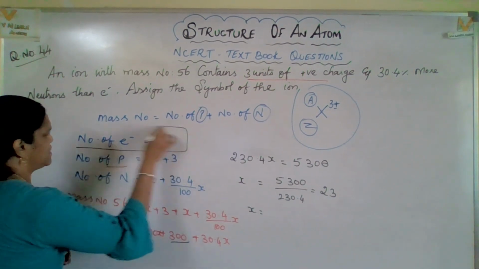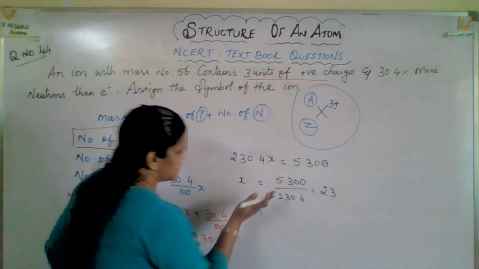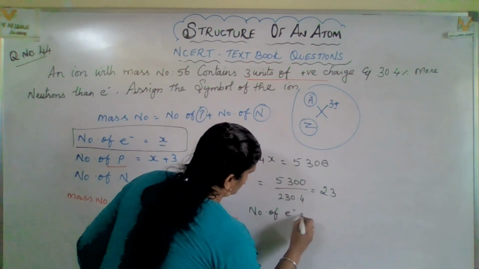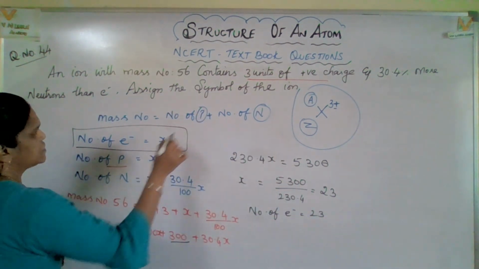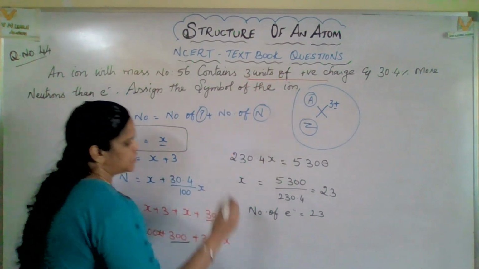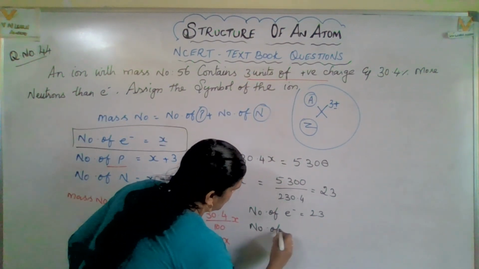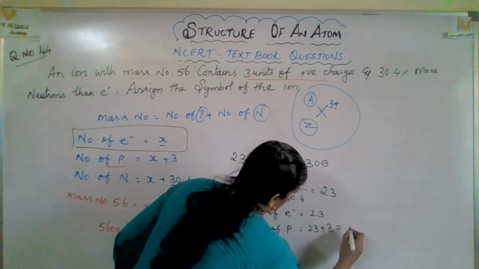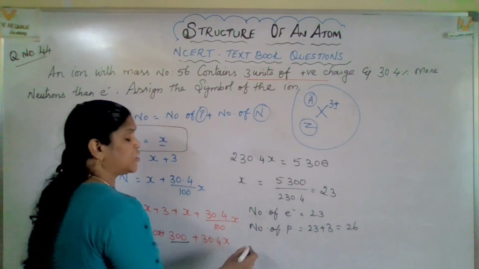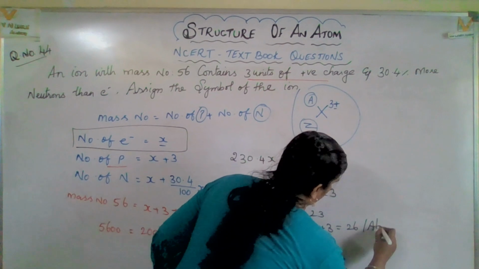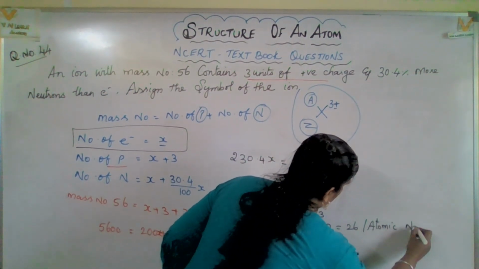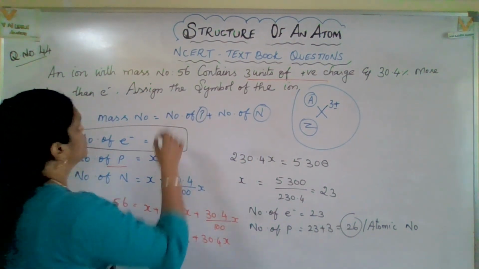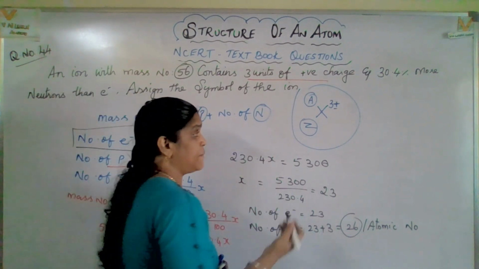So x is what it is. x already we mentioned, x is electron. So number of electrons equal to 23, and 3 units will be higher, right? 3 units of positive charge. So number of protons, 23 plus 3, so that means here you will get 26. So number of protons is also known as what it is? Atomic number. So atomic number what it is? 26. And mass number what it is? 56.